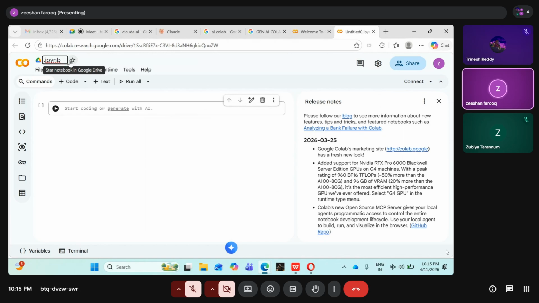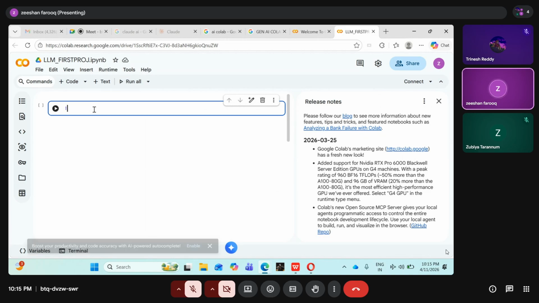Okay, let's just put it here: LLM underscore first project. Okay, first proj, dot ipynb. Now here we'll write a small code. But before we write it, we have to make sure that Python, pip and OpenAI are all there. So what we are doing here is enabling the features.